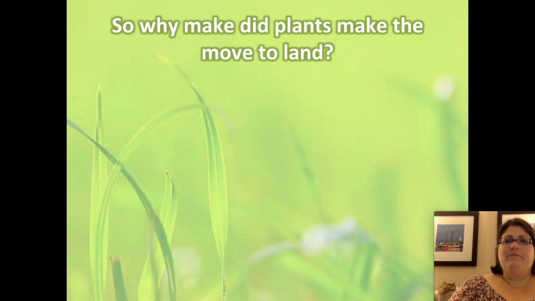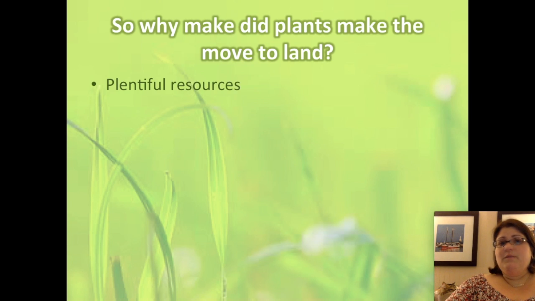If living on land presents challenges to plants, let's talk about why they moved to land in the first place. Recall that plants evolved from algae ancestors that lived in the water. One of the reasons why plants made the move to land is that there were a lot of resources available. Carbon dioxide, sunlight, and minerals are all very plentiful on land and in the air.